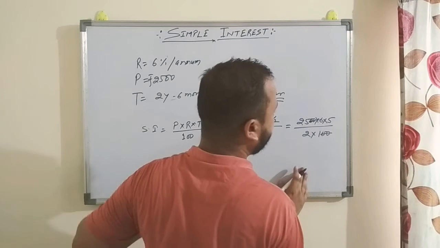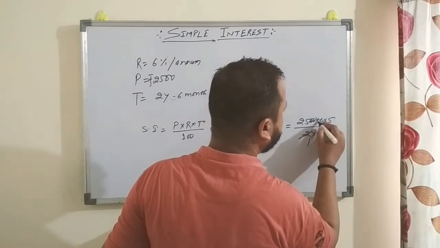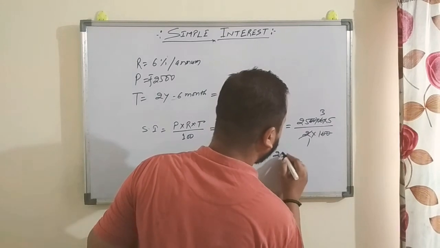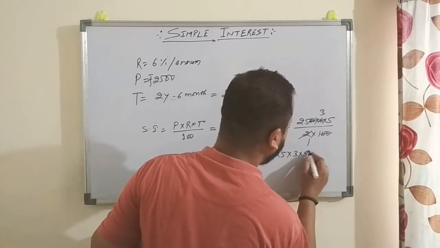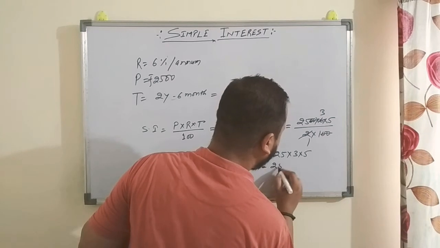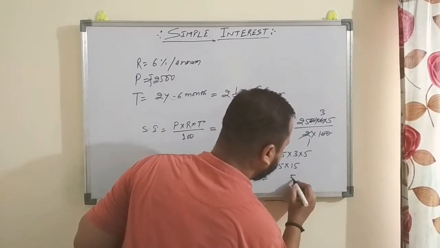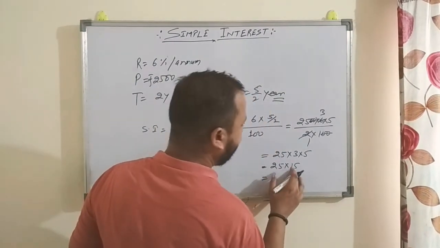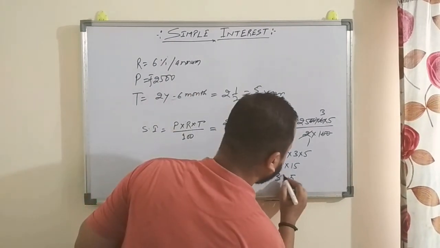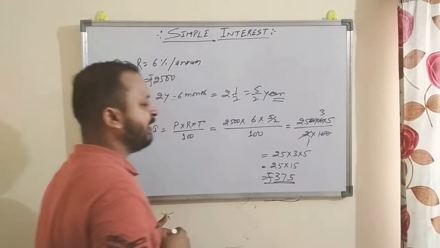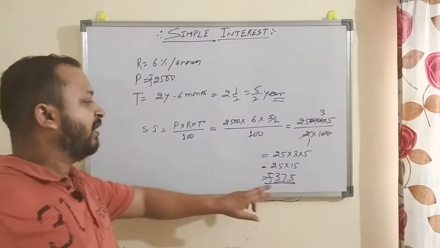These two 0s you can cancel, and now 2 1s are 2, 2 3s are 6. So here you will be left with 25 into 3 into 5. So 25 into 15. 15 5s are 75, carry 7. 15 2s are 30 and 7 is 37. So this is the simple interest you are getting.